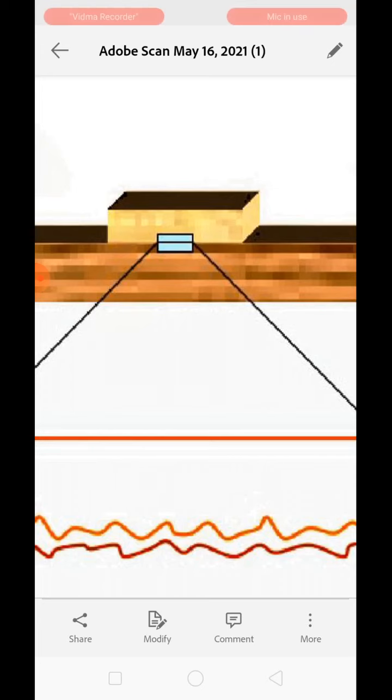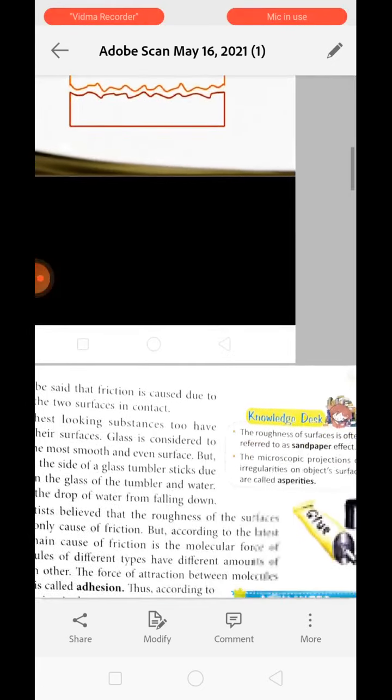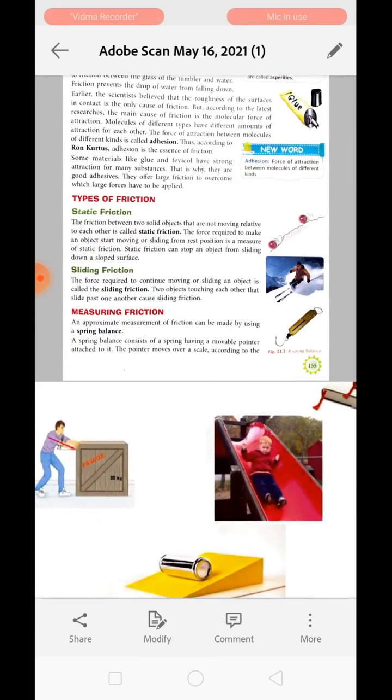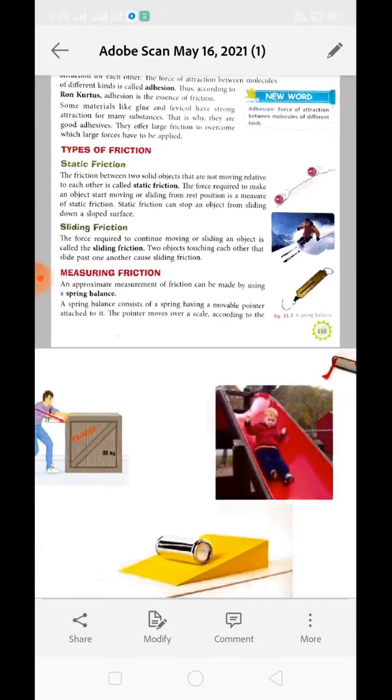Because if we use only 5 Newton, the frictional force will cancel the force applied by us. Only if we apply a little bit larger force can the object move, right? So we are measuring friction with the help of a spring balance, and the measured quantity is an approximate value of the friction.